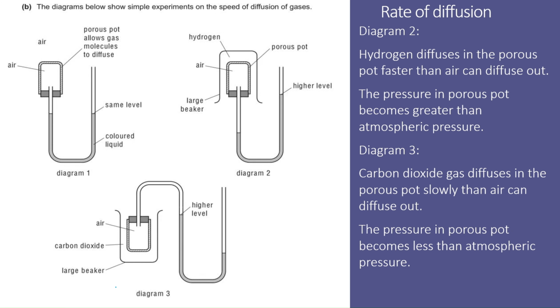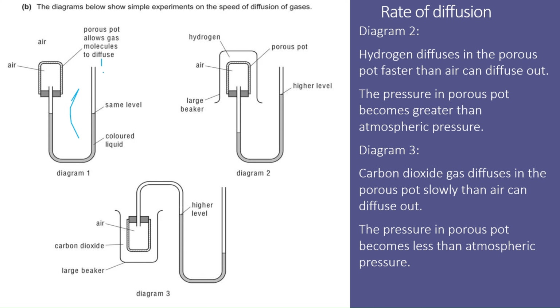Now here is another experiment performed for diffusion. In the first diagram, you can see the apparatus, which consists of a porous pot. Gas particles can easily diffuse through its walls, and this porous pot is connected to a U-shaped glass tube containing colored water, which acts like a manometer. A manometer is a device which is used for comparing the pressure in the pot with the atmospheric pressure on the other side of the tube.